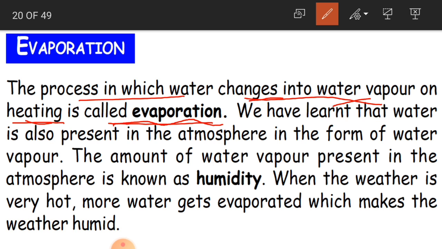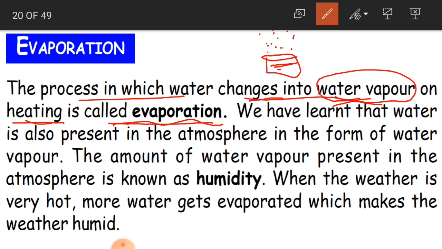For example, as I said before, when you take water and heat it on the stove, as the water gets heated and starts boiling, you can see small drops of water rising. That is nothing but the water evaporating in the form of water vapor. So you can see that these are the water droplets which are coming because of the heat.